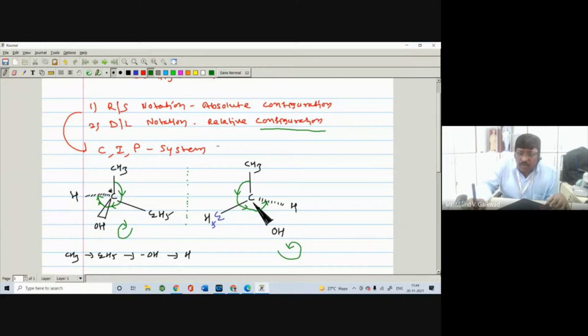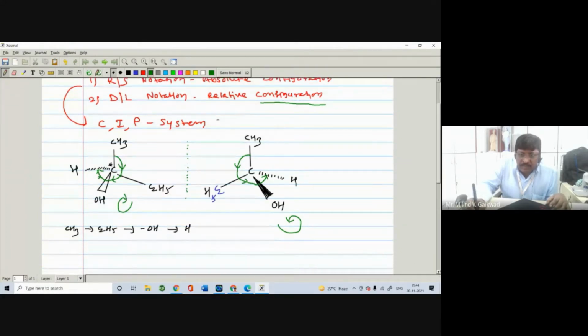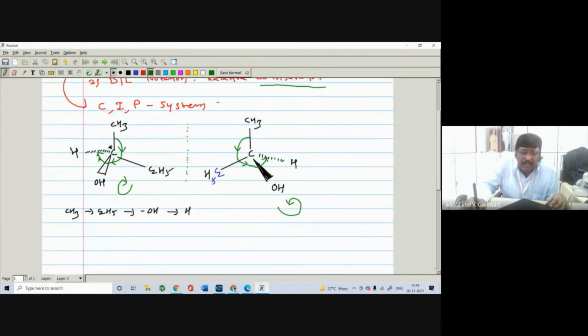To write the R and S notation, firstly we should assign priority to the groups, which group has the first priority, and we have to give priority to the four groups from 1 to 4. Here the priority depends upon the sequence rule.